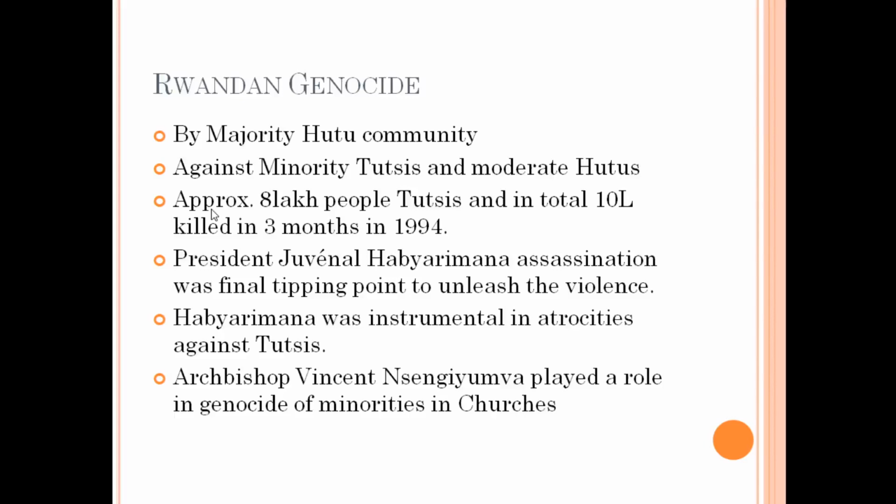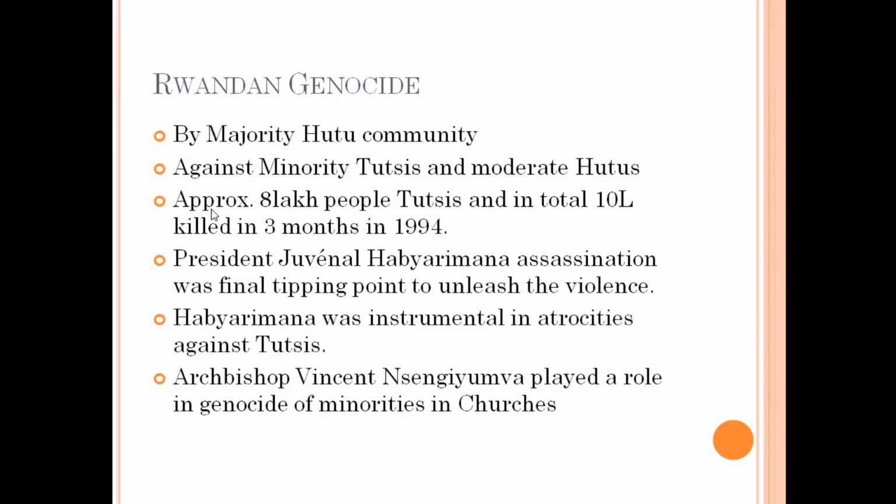The president then, Juvenal Habyarimana, was assassinated in a plane attack. He was traveling in 1994. He had created the tensions and had been planning for this mass assassination for a long time. And then he himself was assassinated in a plane attack.